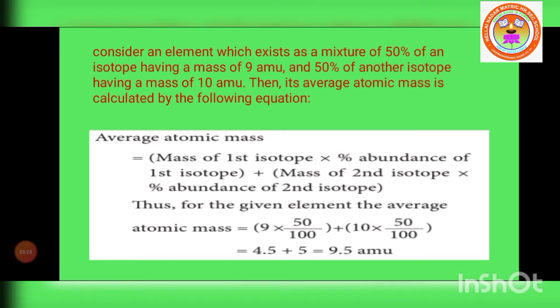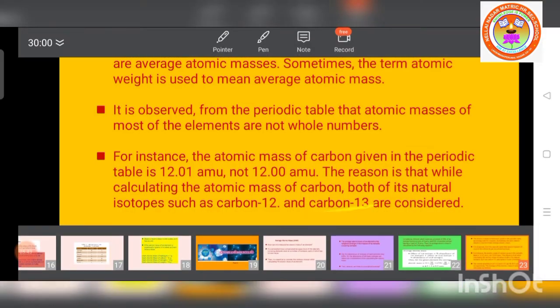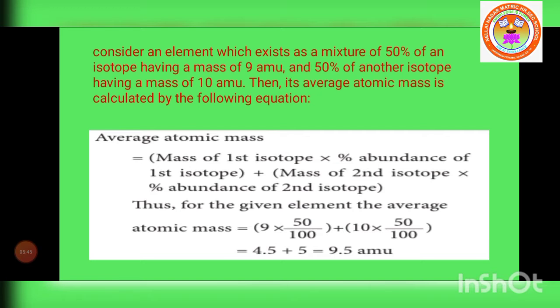Average atomic mass is equal to the mass of the first isotope multiplied by the percentage abundance of the first isotope, plus the mass of the second isotope multiplied by the percentage abundance of the second isotope.